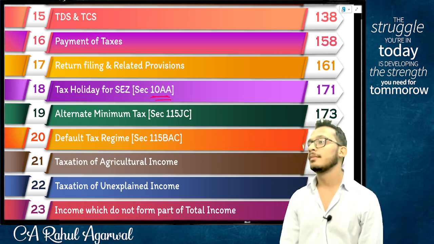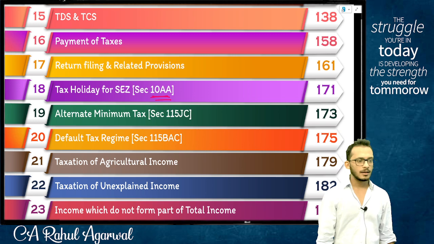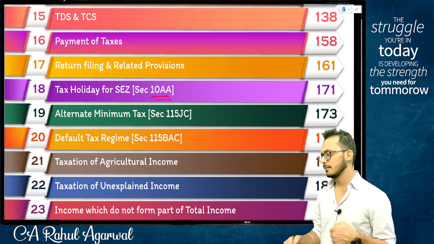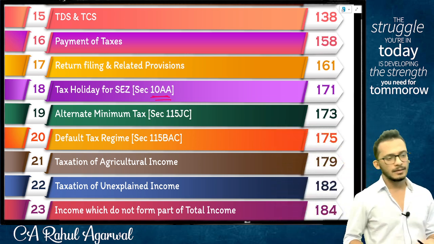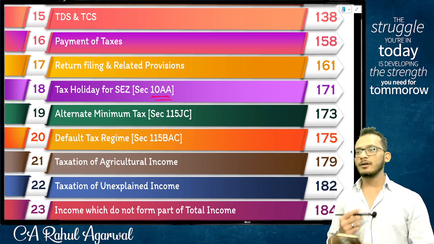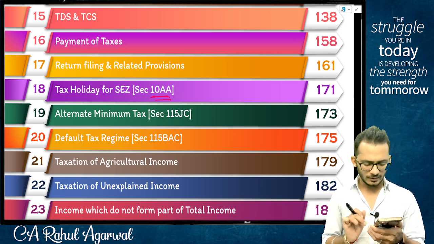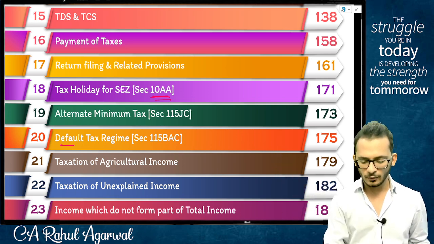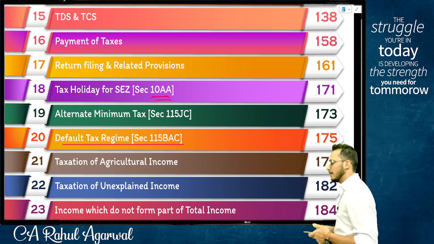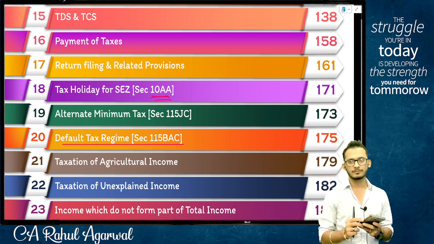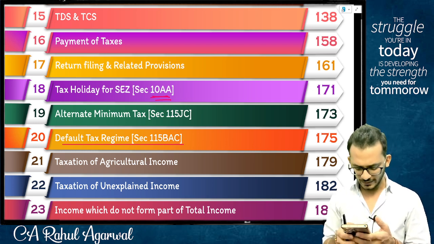Step number 9. Compute tax under default tax regime. People, point number 20 is what I'm looking at. Compute tax under default tax regime, within bracket section 115BAC.